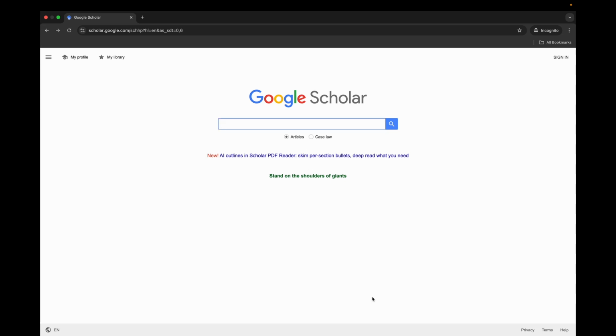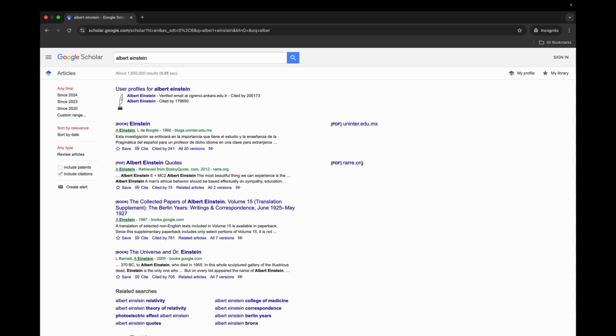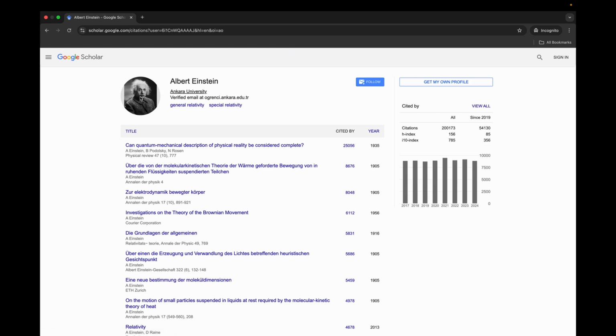To start with, let's look up an author that we're all fairly familiar with, Albert Einstein. We'll click the first Google Scholar link. And what we can see here is that there are several metrics, starting with citations. We see that Albert Einstein has quite a few citations, with quite a few as well since 2019. The citations are the number of peer-reviewed articles that have cited Albert Einstein.